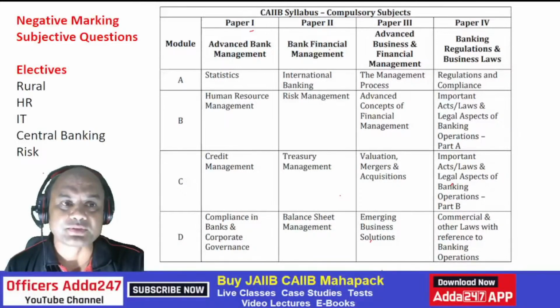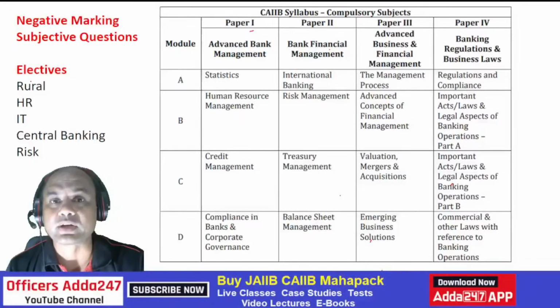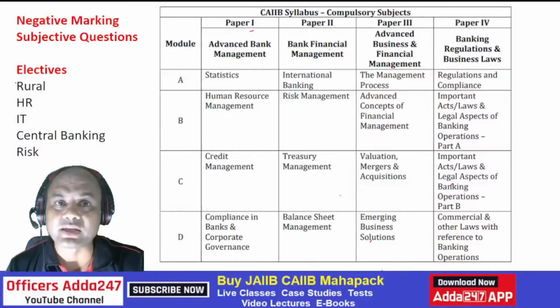Then there are electives, where you have to choose one of these: rural, HR, IT, central banking and risk. So what does it mean? You have to clear these 4 subjects and one of these. Now I'll discuss some important points about all these 5 subjects.